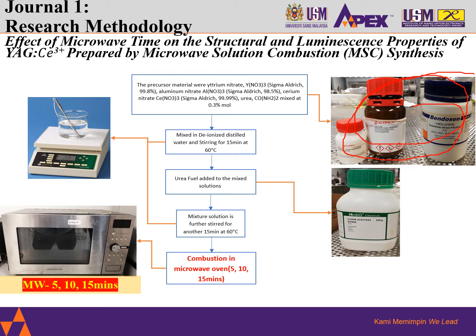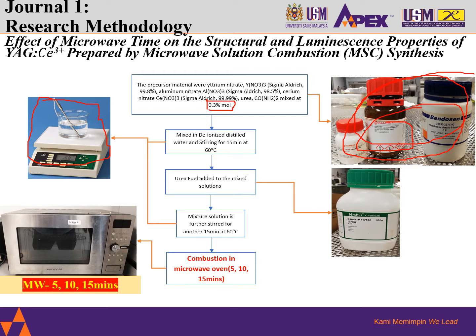These precursors highlighted here are mixed together in a beaker, as you see in the picture. The precursor materials are mixed with distilled water in a certain ratio, which I mentioned here, with 0.3% mole of cerium.